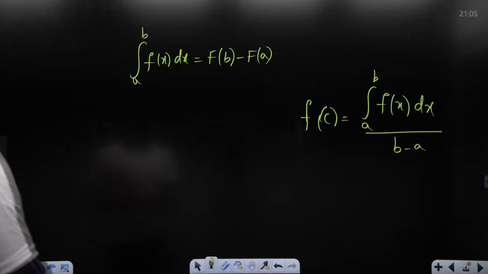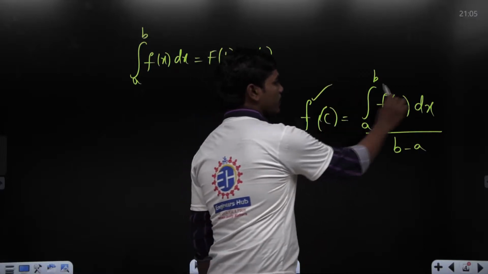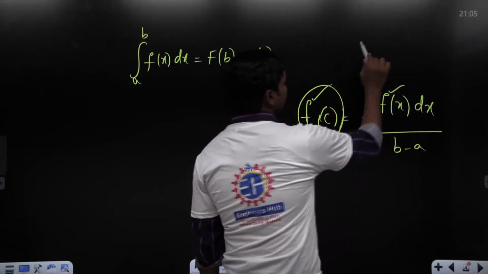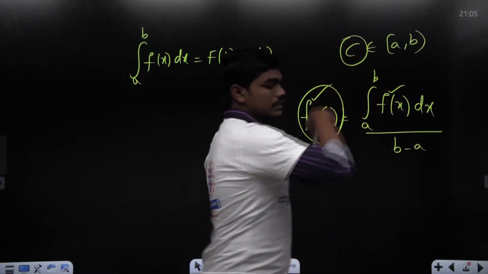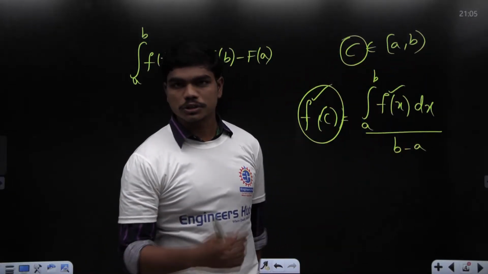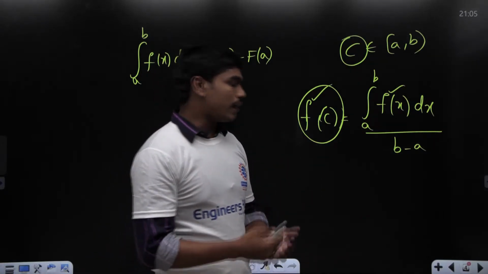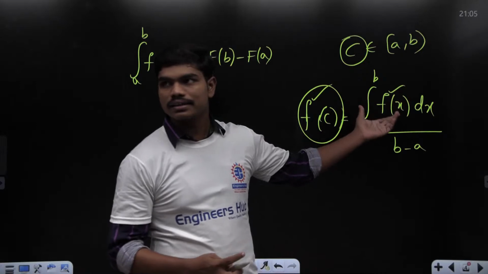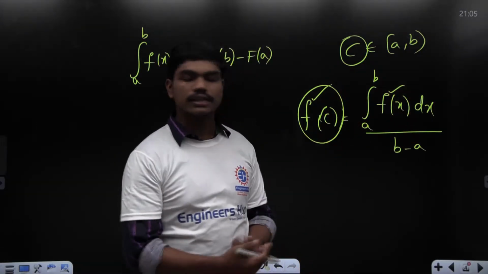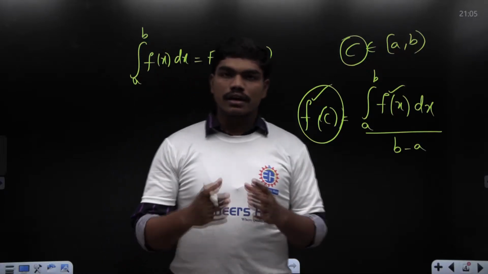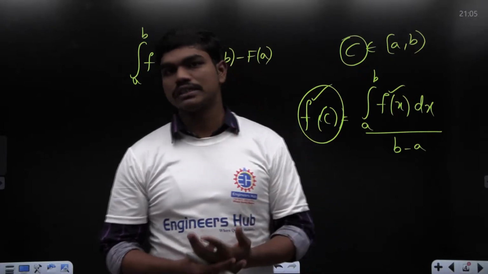So if you can quickly recall, we have seen the mean value theorem of integration, and this is what we attain: at some point in the interval a comma b, definitely there exists one value of c such that this condition gets satisfied. And we have also seen why this condition comes here based on some geometrical analysis. Correct? Then we have seen different definite integrals, how to calculate them, and different properties that govern them. Once we have seen that, we have seen how to calculate the area between curves, and we have calculated the area bounded between different curves.